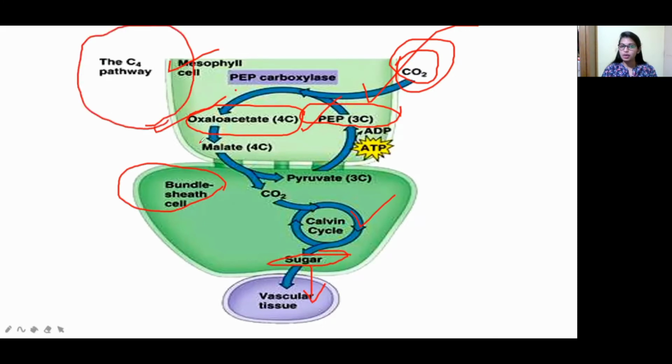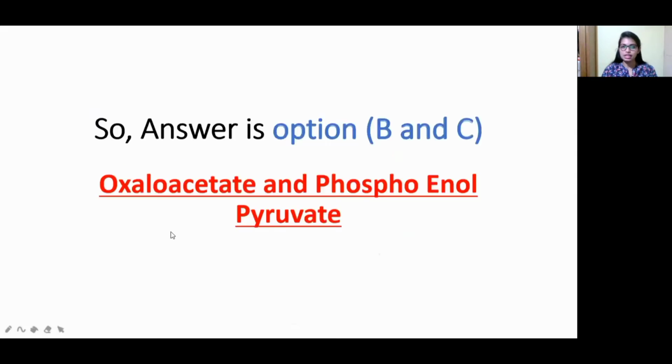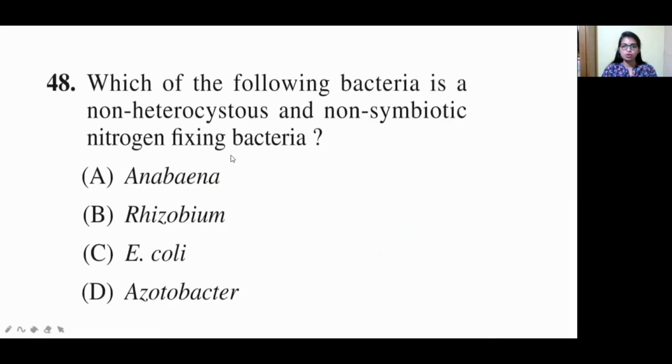In the question they are asking where carbon dioxide fixation takes place, meaning what molecules are involved in the carbon dioxide fixation. So the answer for that question is oxaloacetate and also phosphoenol pyruvate. So what is the answer? Option B and C, that is oxaloacetate and also phosphoenol pyruvate. Let us move on to the next question.